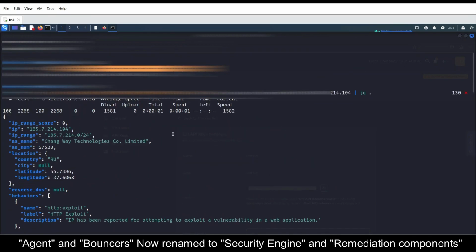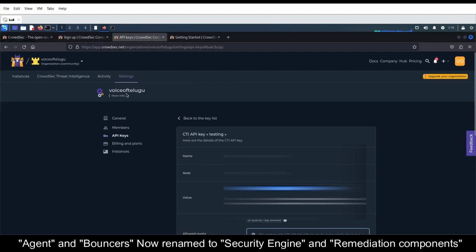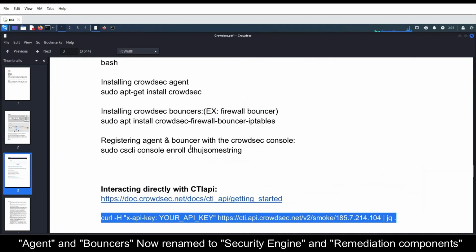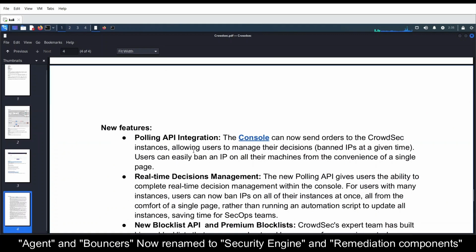Once you make a call request to this particular API endpoint, you just need to use this CTI API at crowdsec.net/v2/smoke and give the IP address. jq is used to do JSON parsing, so it will process the JSON response. Yep, so this is about the Crowdsec API, and they also have some cool new features in their tool.